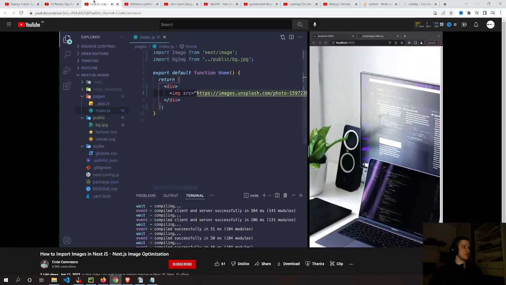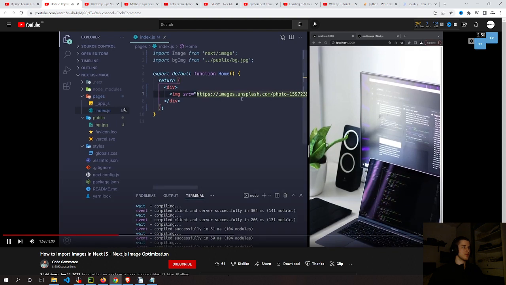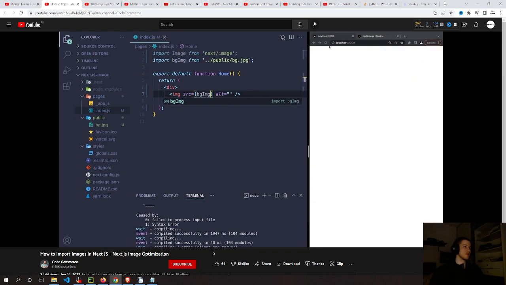So in our index.js here, I'm going to jump on over to my server here. Typically in a React.js application, you would import an image like this, right? And this is just an external file path here from unsplash.com. And there you can see our image is displaying. It looks great. However, we're not going to get any of the benefits we just talked about if we just use the image tag like that. And something to note here, Next.js will not allow you to import images like you would typically in React.js. It's just not going to work properly. It's not going to load.